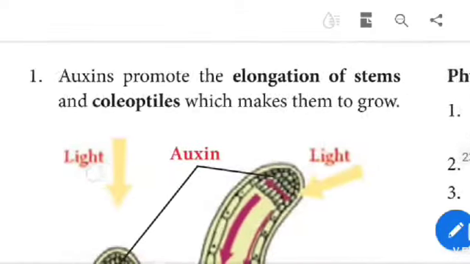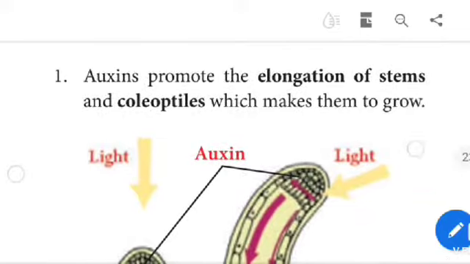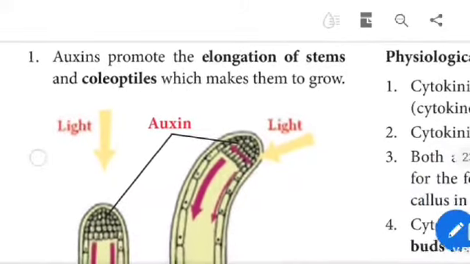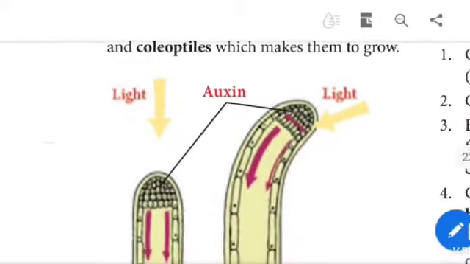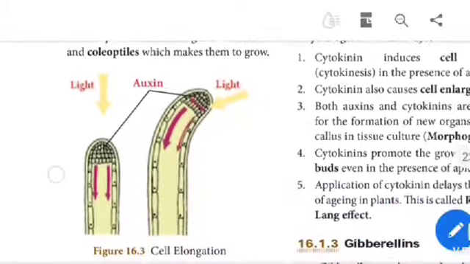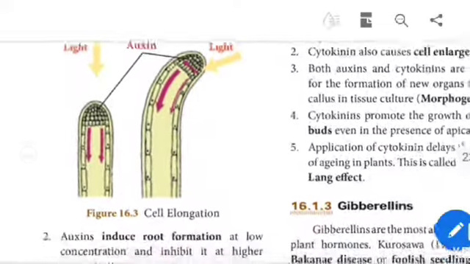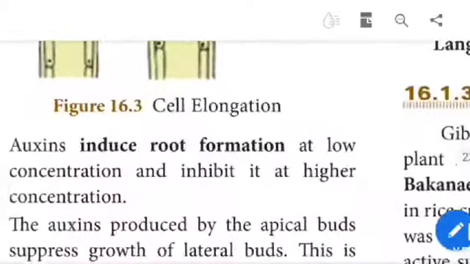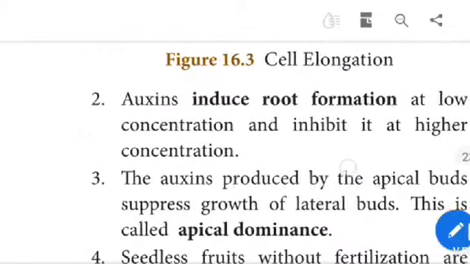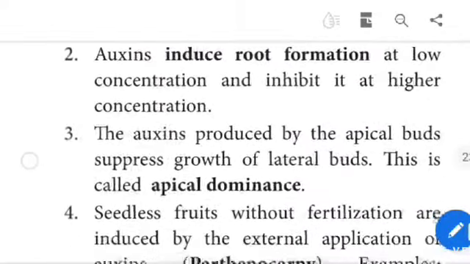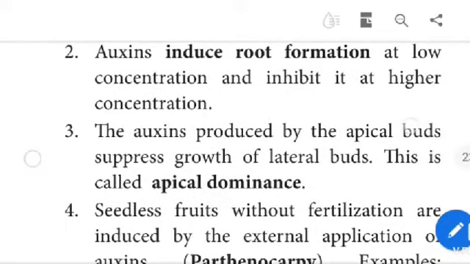Cell elongation: auxin promotes the elongation of stem and coleoptile, which makes them grow. Auxin induces root formation at low concentration and inhibits it at higher concentration. The auxin produced by the apical bud suppresses growth of lateral buds. This is called apical dominance.